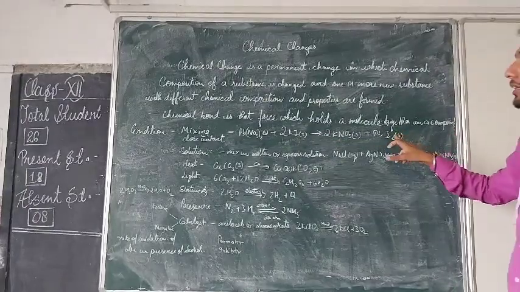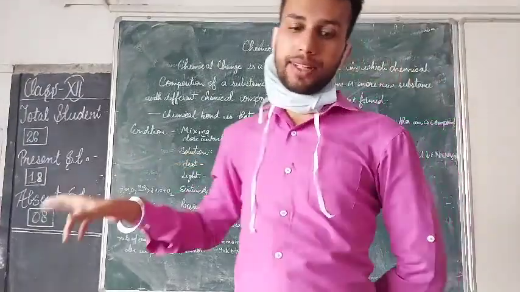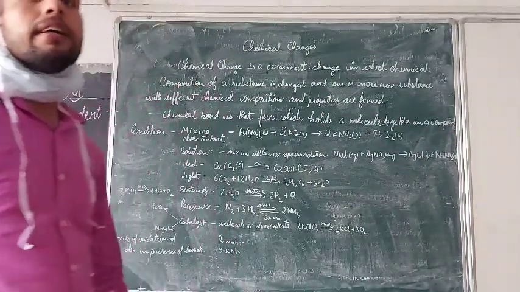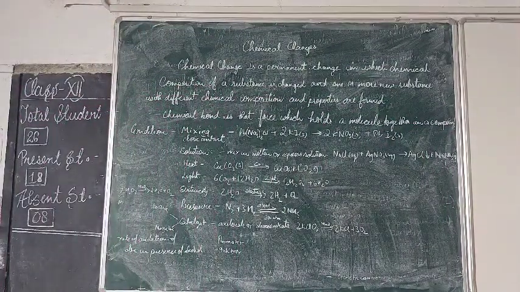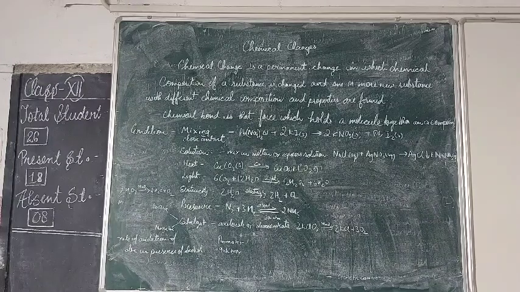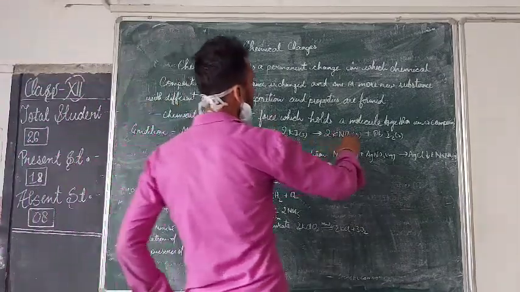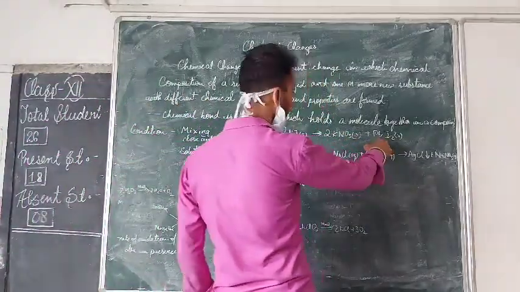So this is the particular reaction where the mixing of the compound is done. What happened? What we are seeing is that lead nitrate and potassium iodide react to make lead iodide. Lead nitrate and potassium iodide mix to form the lead iodide.